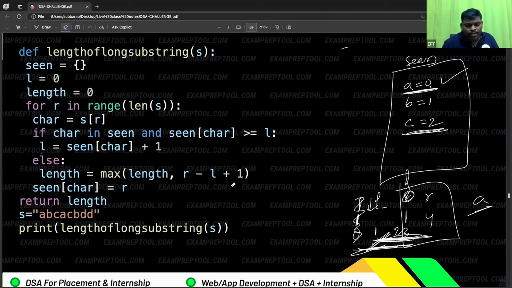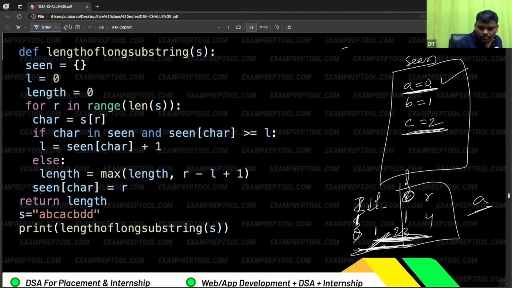So here two pointers I am using, L and R. L will go to the next place after wherever this character previously came. Whenever there is repetition, L will increment. Every time R will increment. It is a two-pointer concept. It is going to be one scan, which is order of n time.